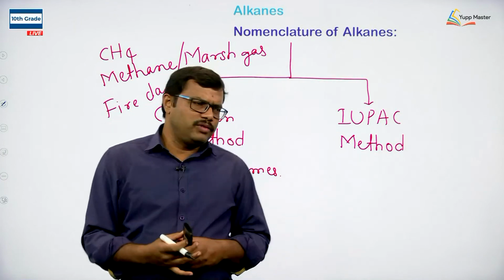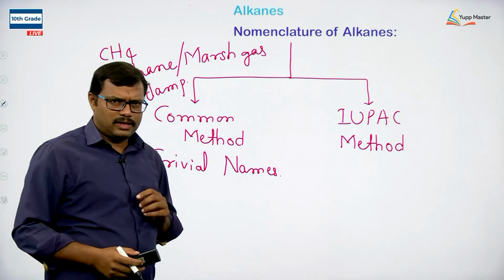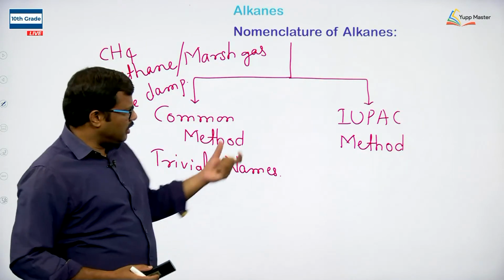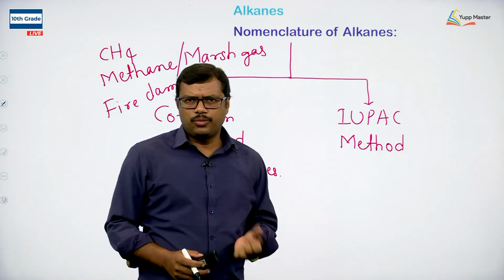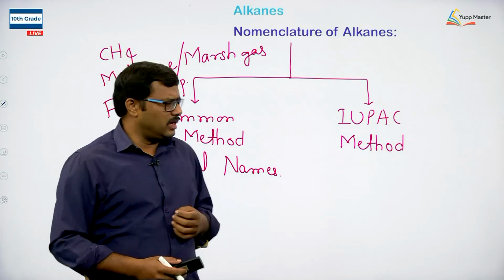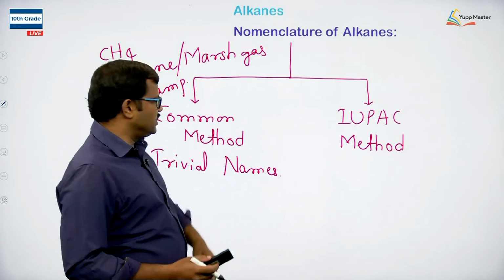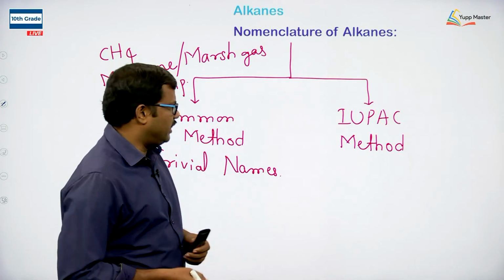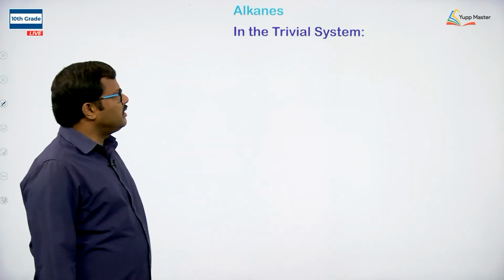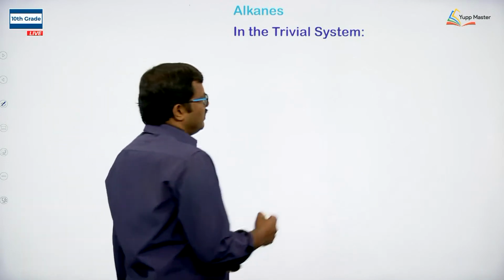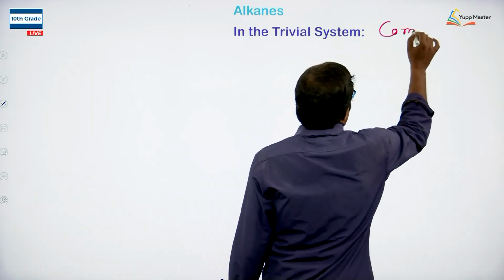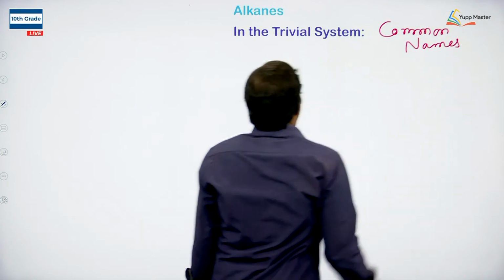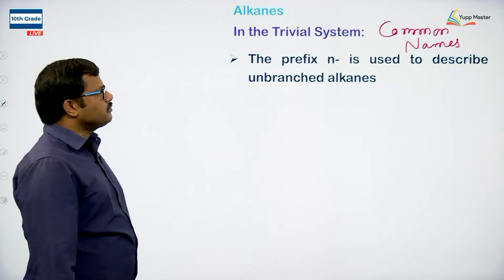So that is a problem with respect to the common method of nomenclature, or the trivial names given to organic compounds, and in order to give a systematic naming we use the IUPAC system. So let us today focus on the common naming system, and then we will move on to the IUPAC nomenclature of alkanes. Okay, right. In the common nomenclature, how do we name them?